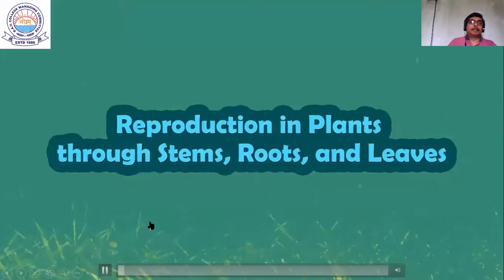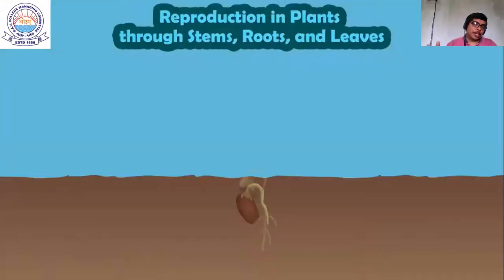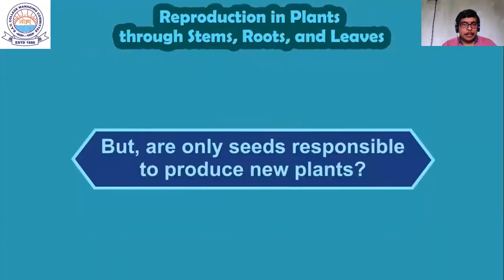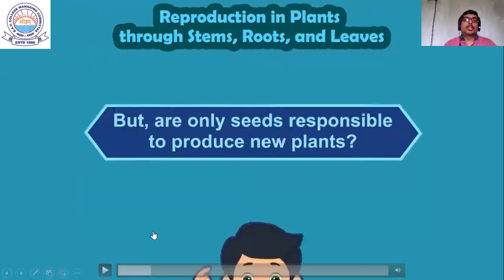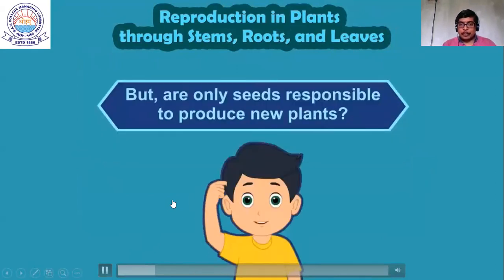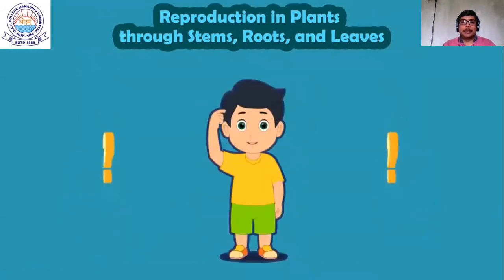Now, reproduction in plants through stem, root, and leaves. You can see here, plants reproduce through seed. You already know this, we have discussed it. But the question which I asked you, I am asking once again: are only seeds responsible for producing new plants? Definitely. What will be your answer?